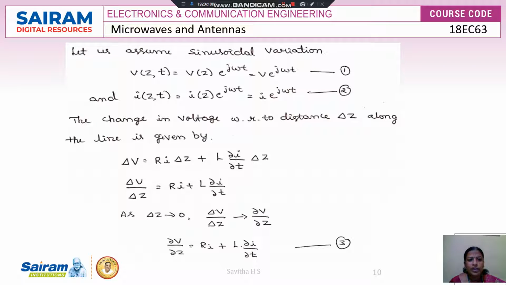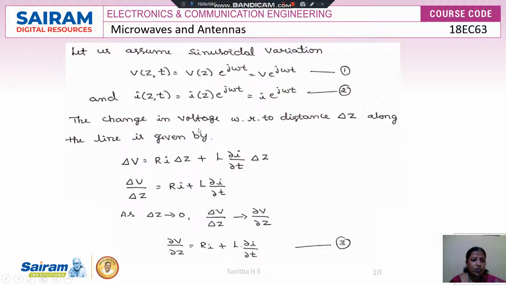Let us assume the sinusoidal variation. If we consider the sinusoidal variation, v of z comma t is equal to v of z e to the power of j omega t. I am calling this expression 1. And I of z comma t is I of z e to the power of j omega t. I am calling this expression 2.